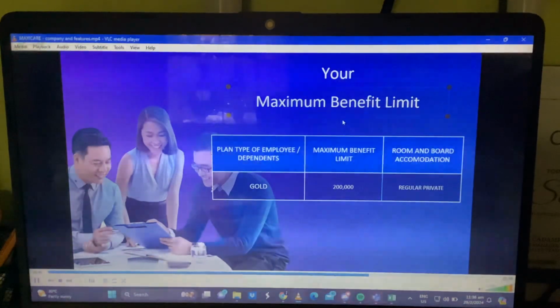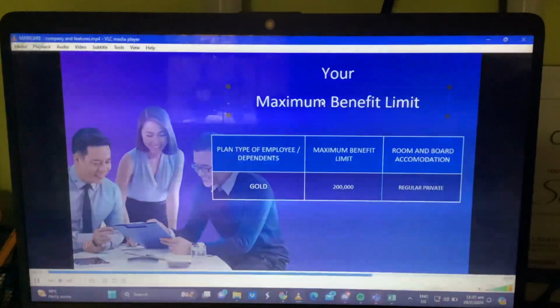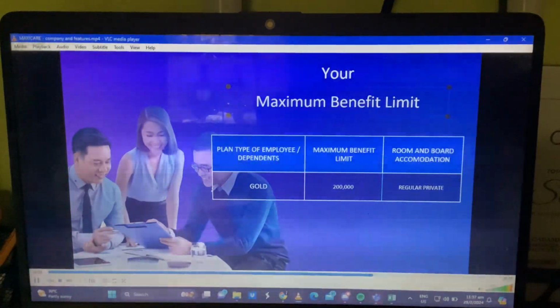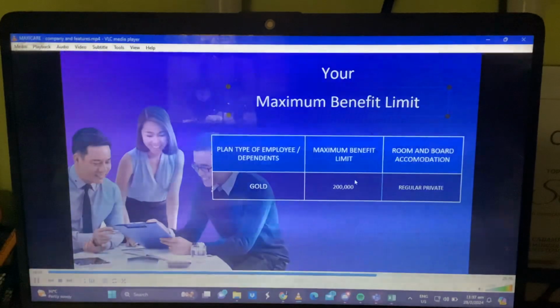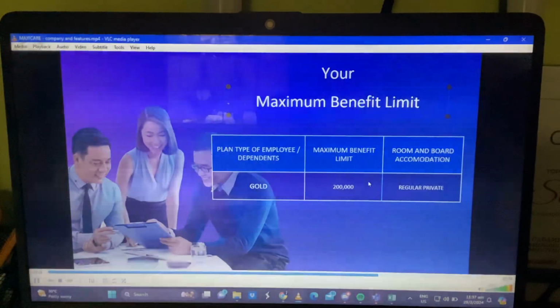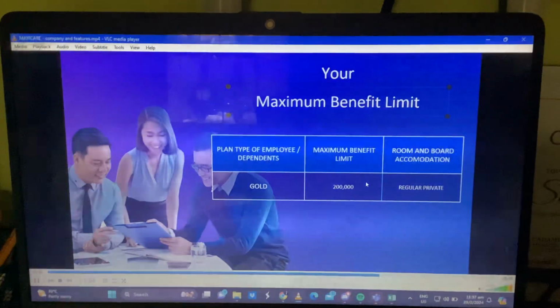Okay, so maximum benefit limit. So maximum benefit limit means it's a limit of per illness per year. Okay? So let's say, for example, the Gold plan. Okay? Gold is the main plan. And then, your MBL or maximum benefit limit or limit per illness per year, you have 200,000. So take note of this, 200,000 per illness per year.